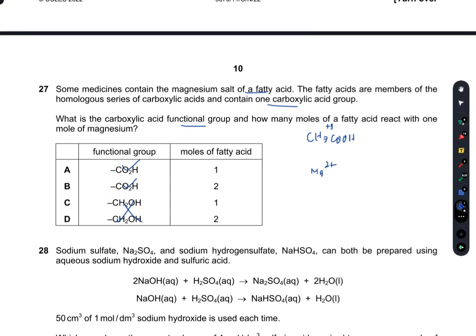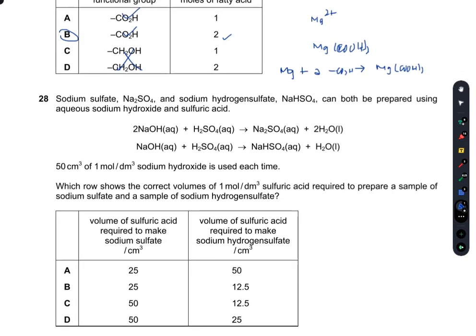So it would be (MgCOO)2... the magnesium salt of the fatty acid. So 1 mole of magnesium will react with 2 moles of RCO2H to give me (RCOO)2Mg. It will react with 2 moles of fatty acid. So B is the right option.